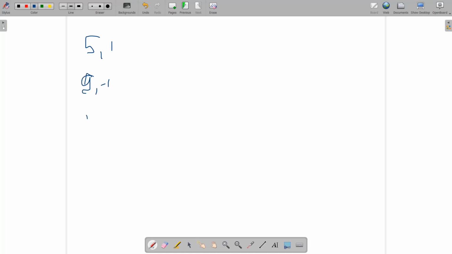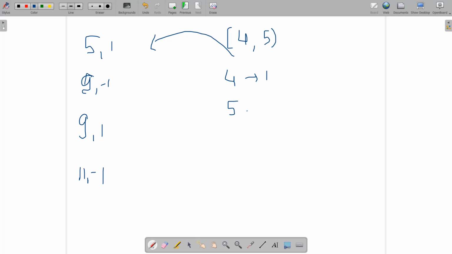Then again 9 comma 1, then 11 comma minus 1. And suppose you have another pair, like 4 comma 5. If this element is going to be inserted in the multiset, what will happen? 4 will have the corresponding value as 1, and then 5 will have the corresponding value of minus 1, and then 5 as 1 and 9 as minus 1, and then 9 as 1, then 11 as minus 1.